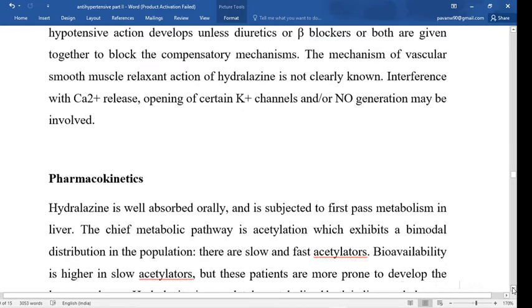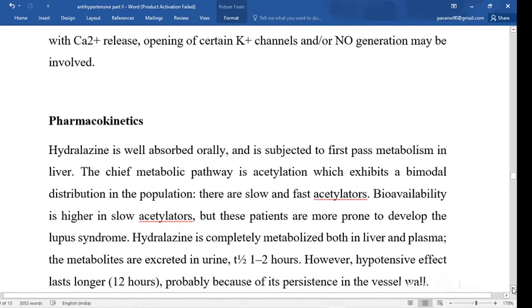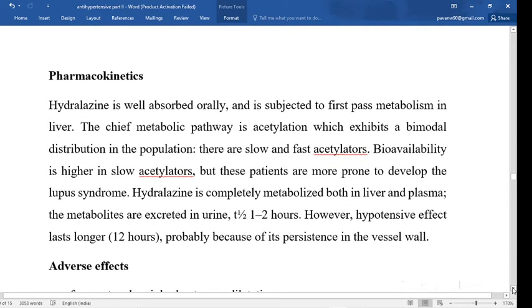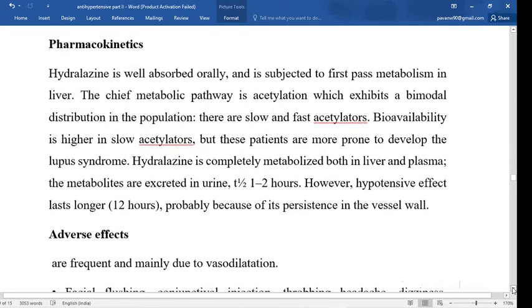Pharmacokinetics: it is well absorbed orally and subject to first pass metabolism. The metabolism is by acetylation, meaning there are slow acetylators and fast acetylators. During the metabolism, in some patients the enzymes metabolize the drug fast, and in some they metabolize it slowly, and hence they are called fast acetylators and slow acetylators.